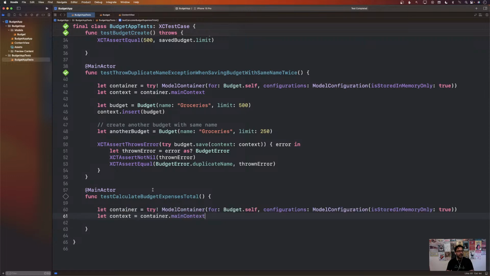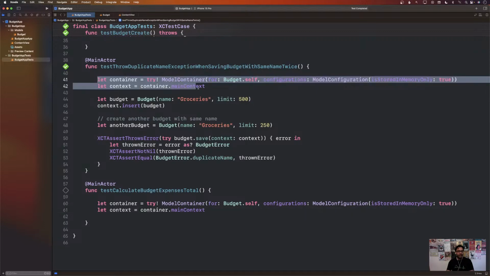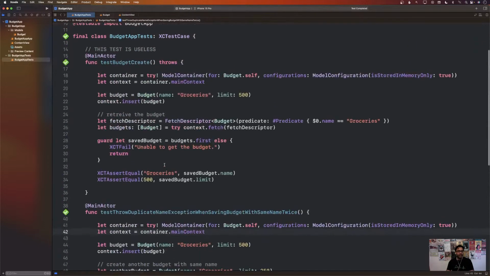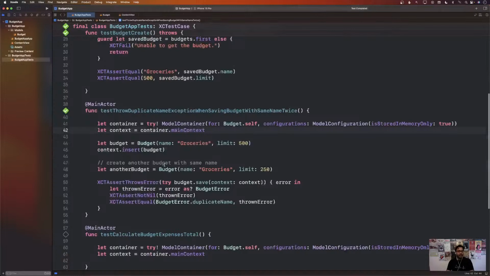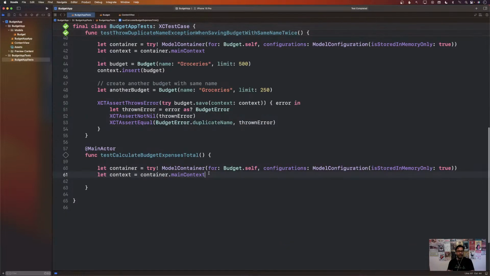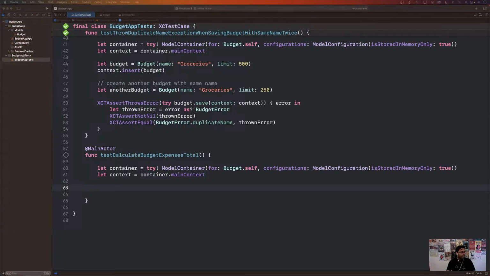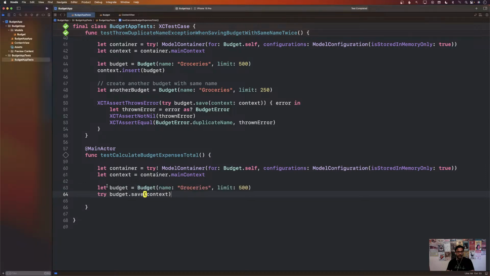You can already see that I'm just copying the container again and again. Maybe that has to be defined somewhere else because I already copied it like 3 times. So that might be a hint that something needs to be done with this container and the context, because I'm already copying it again and again. Okay. So the first thing I'm going to do is obviously to save a particular budget. So I'm saving the budget, I'll say throws over here.